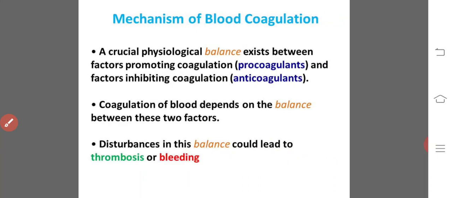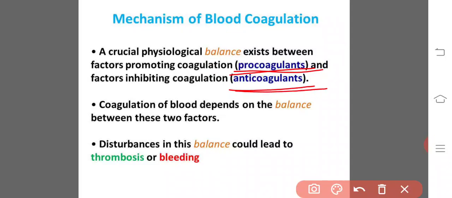And the conclusion is, the blood clotting mechanism is a crucial physiological process. A balance exists between the factors promoting coagulation, that is the coagulants or procoagulants, and the factors inhibiting coagulation, the anticoagulants. There should be a balance between these two. Coagulation of blood depends on this balance, and any disturbance in this balance could lead to thrombosis or bleeding. So inhibition of bleeding is the blood clotting phenomenon.